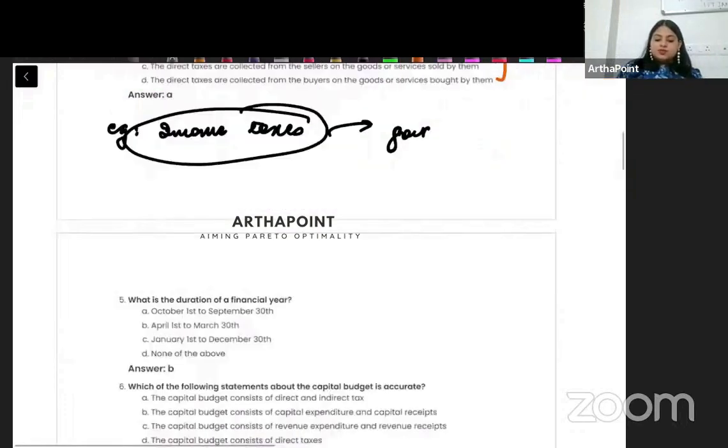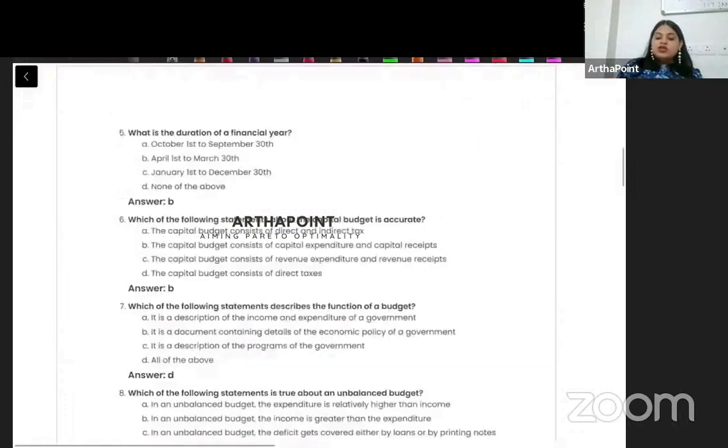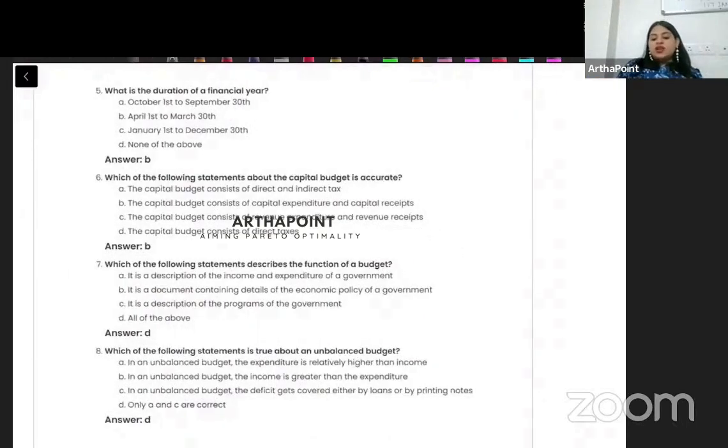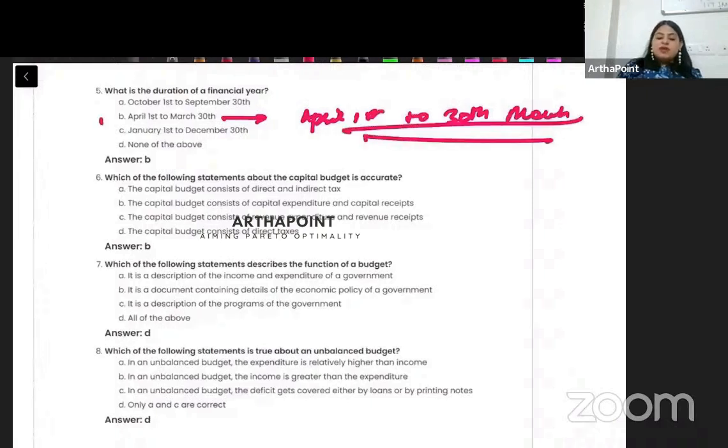Come to the next question. What is the duration of the financial year? The financial year is from April 1st every year to 31st March. This is a very easy question. So the answer will be B.